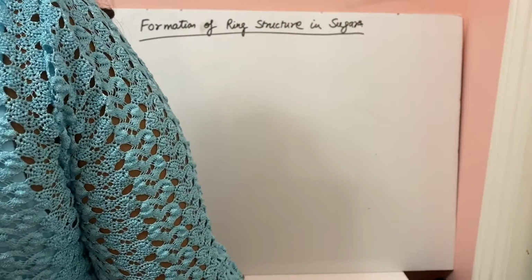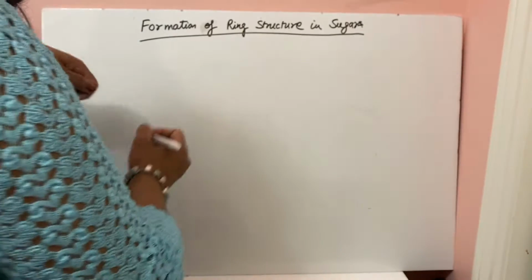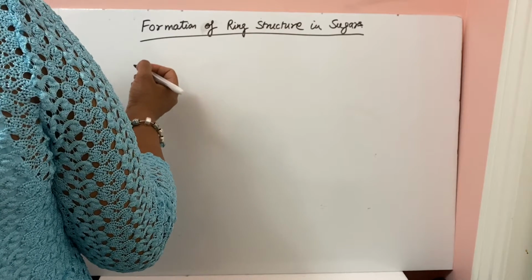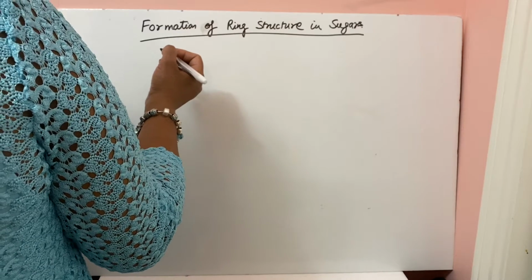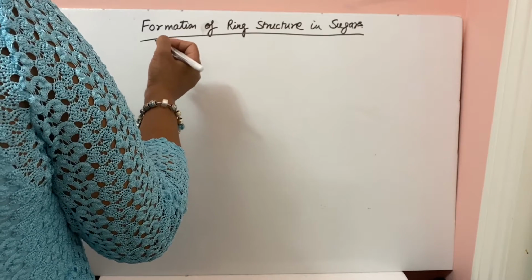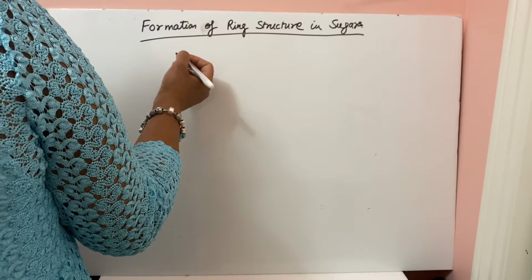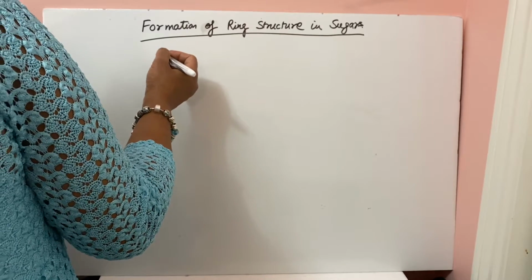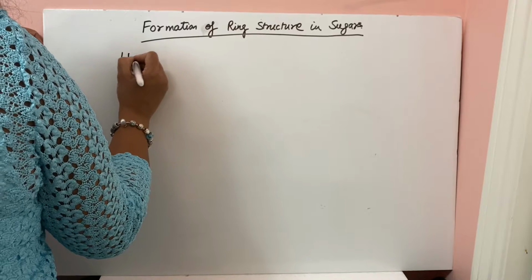Formation of ring structure in sugars. Sugars have a tendency to form the ring structure. Ring structure is a very stable structure. So sugars with more than 4 carbons form the ring structure. Before we learn about how the ring structure is formed, let's learn about the formation of hemiacetal and hemiketal.